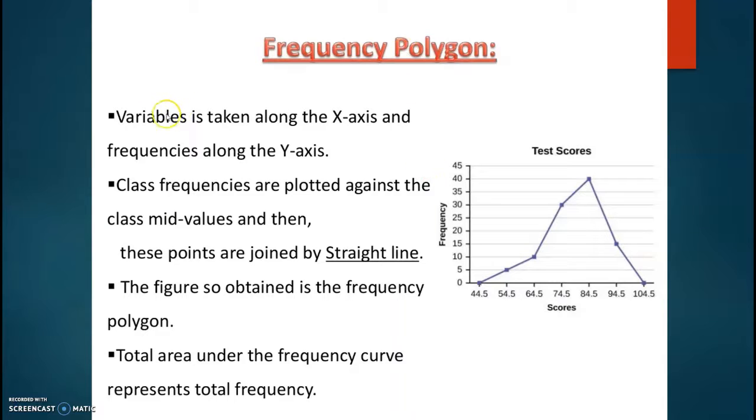Next one, frequency polygon. Variables are taken along the x-axis and frequencies along the y-axis. Class frequencies are plotted against the class mid values, and then these points are joined by straight lines. A frequency polygon is a plane bounded by straight lines, usually 4 or more lines. So the figure so obtained is the frequency polygon. Total area under the frequency curve represents the total frequency.